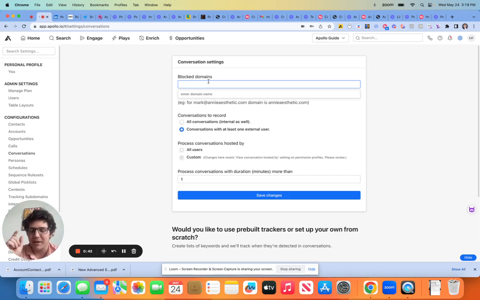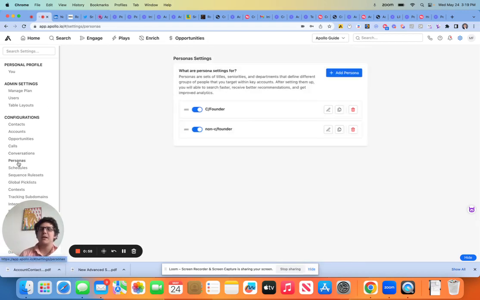Very important there. I didn't do this for about a year and a half because I was scared that I was going to shut off the entire org from reaching out to our customers, but turns out it would have just been the SDR team. So learn from my mistakes. Okay, so block domains, pretty self-explanatory from there.